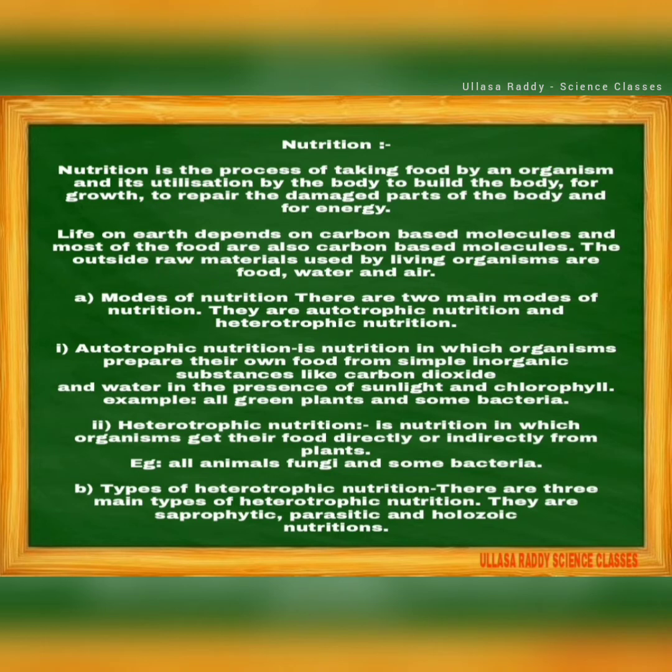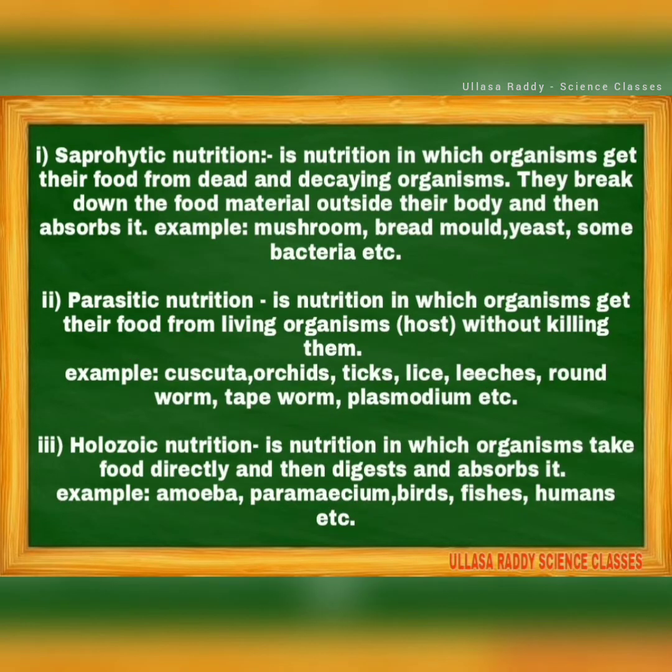There are three main types of heterotrophic nutrition: saprophytic, parasitic, and holozoic nutrition. Students, nutrition is classified into autotrophs and heterotrophs. Autotrophic organisms prepare their own food with the help of sunlight, which is the photosynthesis process. Heterotrophic organisms depend on other organisms for food. Let us go to the types of heterotrophic nutrition.